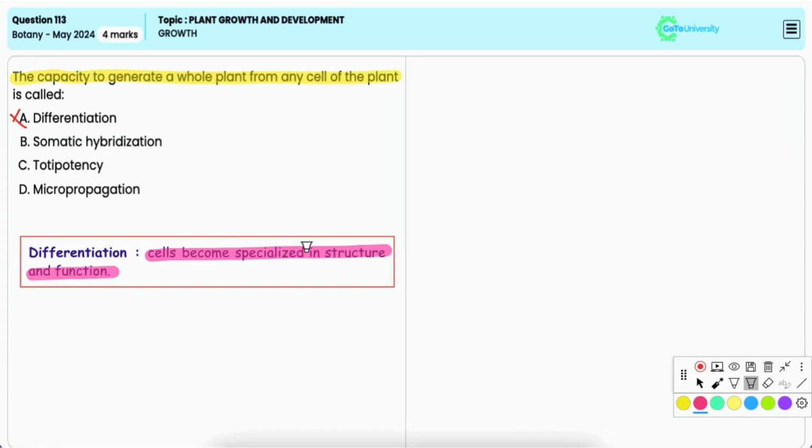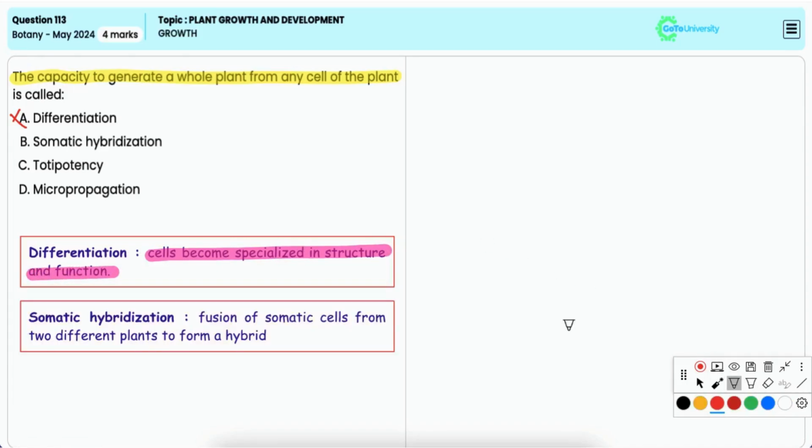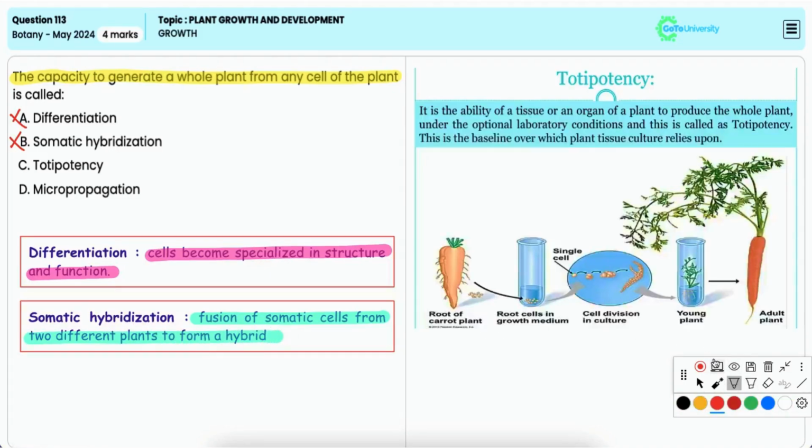B, somatic hybridization. It is also incorrect as it involves the fusion of the somatic cells from two different plants to form a hybrid. C, totipotency. Now, totipotency is the ability of a single plant cell to regenerate into a whole plant under appropriate conditions. Thus, it is the correct option.